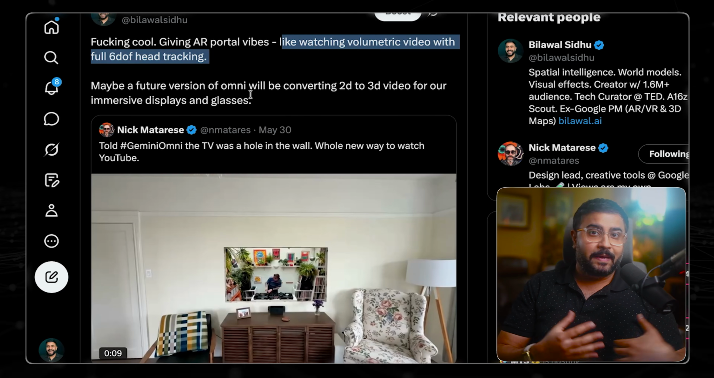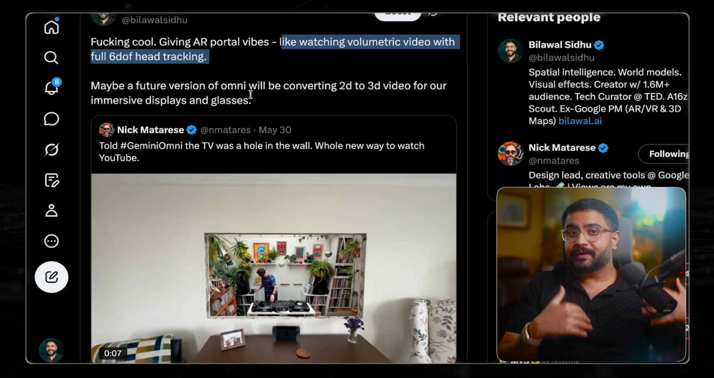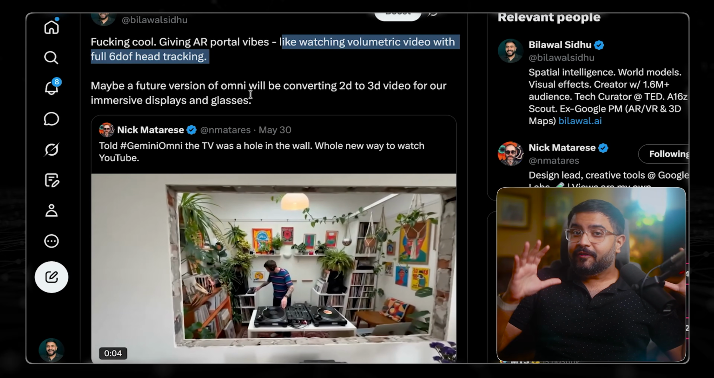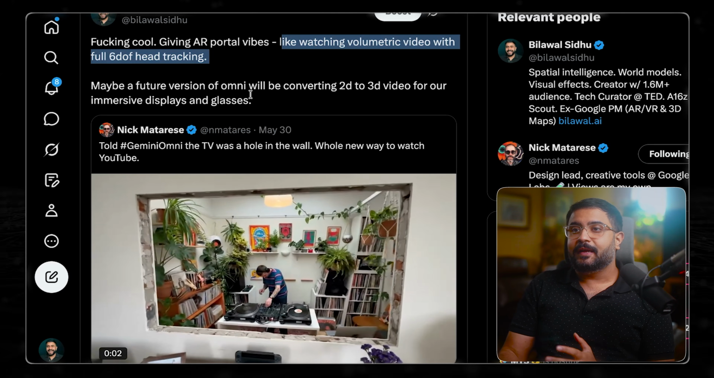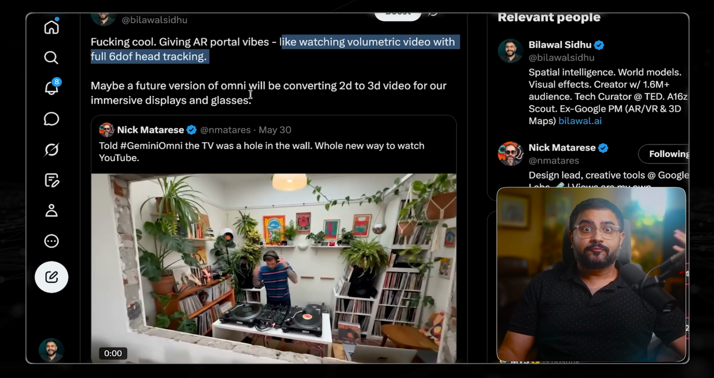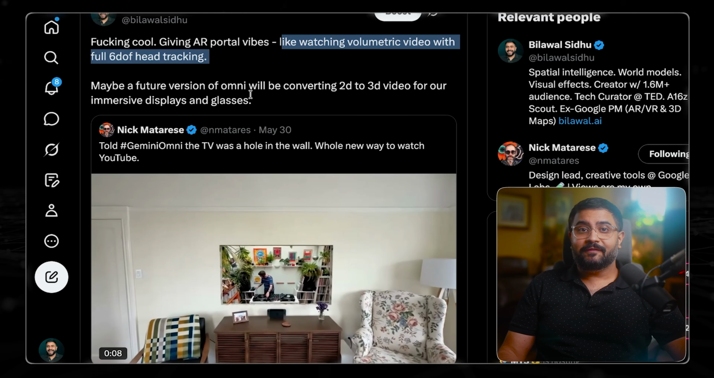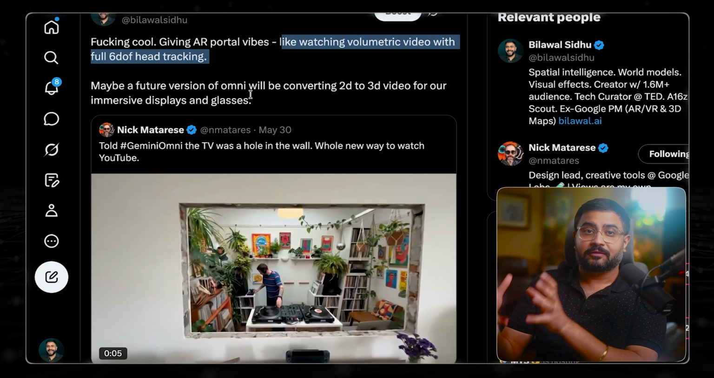What is 3D video? Basically, it's multi-view video. And beyond that, it's volumetric video. So I could very easily see this paradigm expanding to a world where we can take just simple 2D videos and get volumetric 3D renditions.